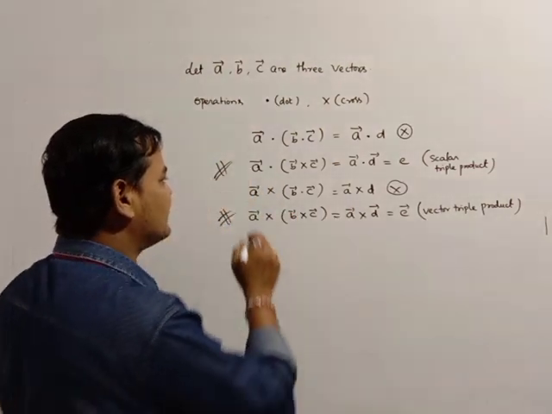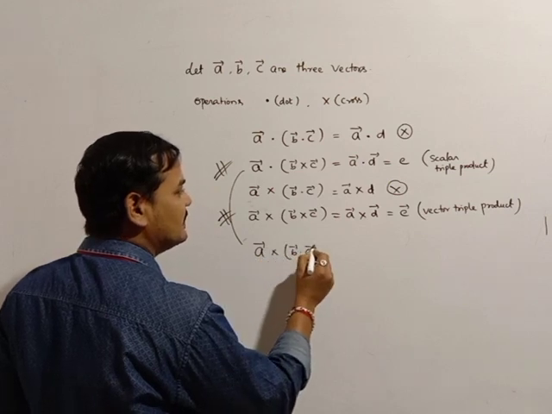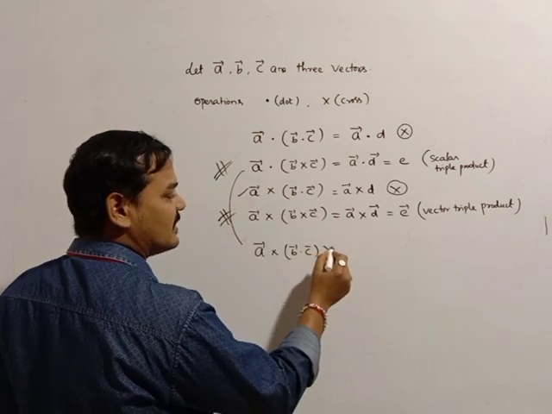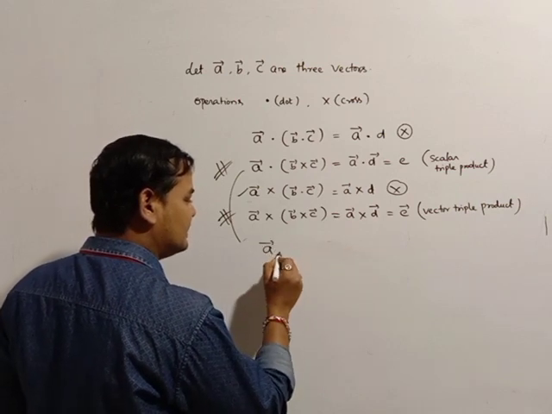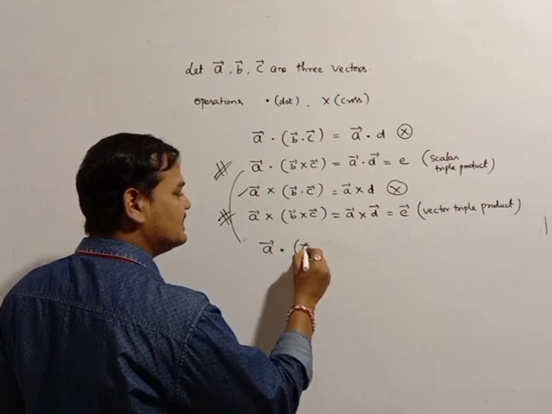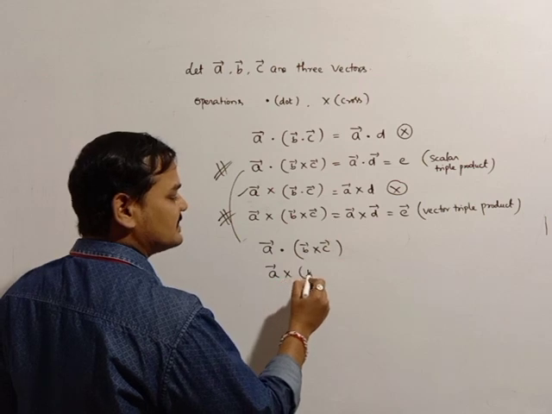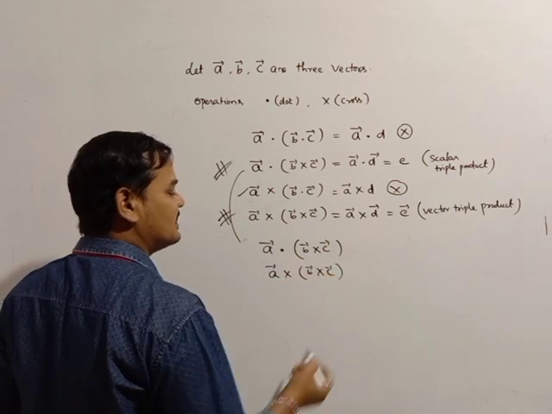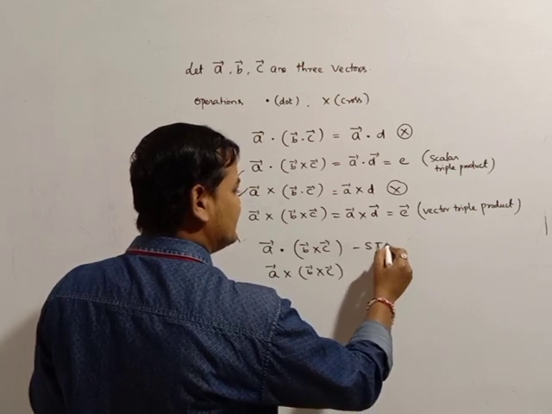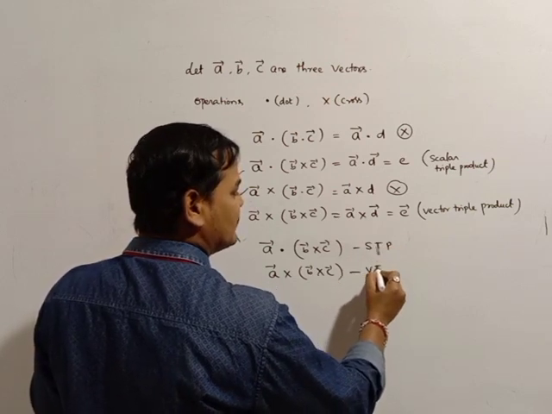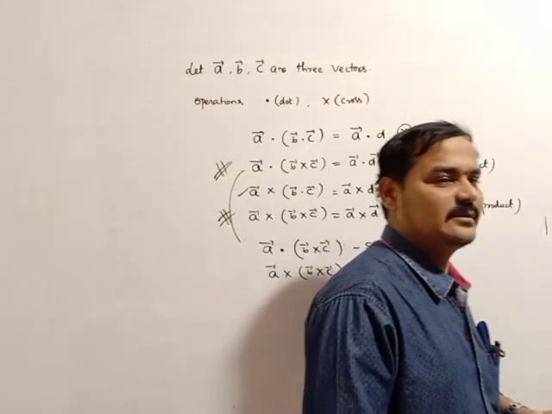If you write A bar cross B bar dot C bar like this, this case is erased, so it is not possible. So how can you write it? Outside is dot, inside is cross, that is the cross product. Otherwise, A bar cross of B bar cross C bar is also possible. This is called the scalar triple product, STP, and this is called the vector triple product, VTP. So these are the two chances of triple products.